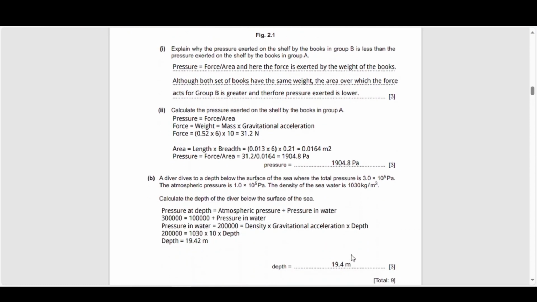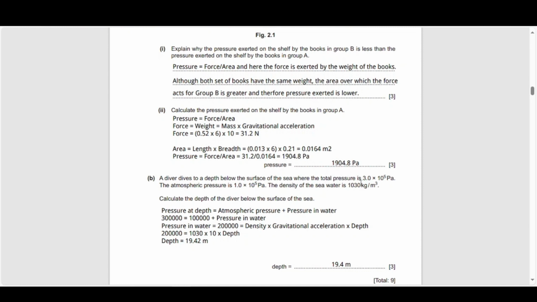So part B says a diver dives to a depth below the surface of the sea, where the total pressure is 3 into 10 to the power 5 pascals. Total pressure. So usually when they give you that indication, and if they give you the atmospheric pressure immediately after, that means you need to remember that the total pressure includes the atmospheric pressure.